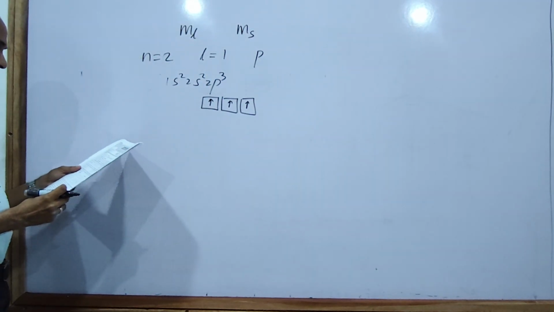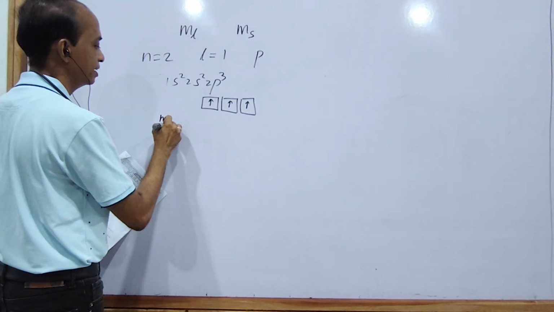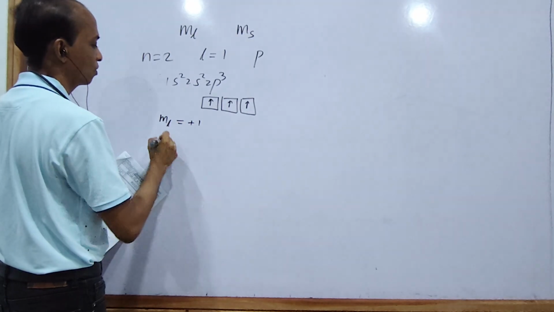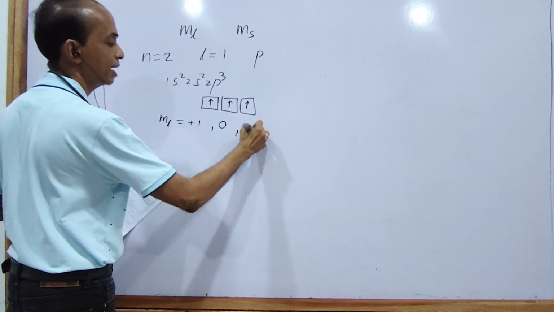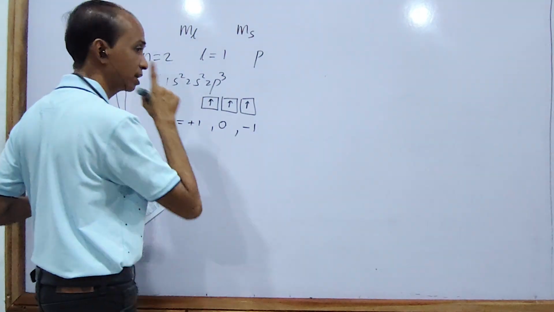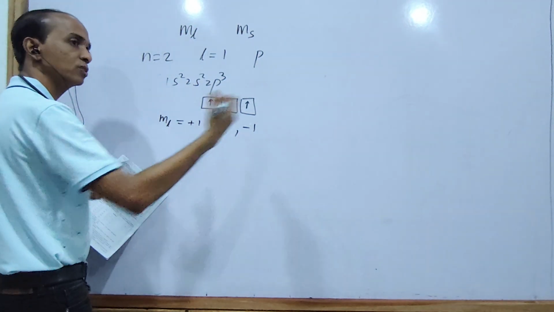Therefore, their ml can be plus 1, or 0, or minus 1. But ms must be the same for every 2 electrons.